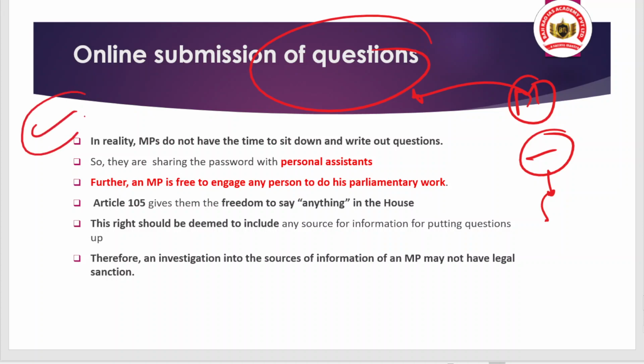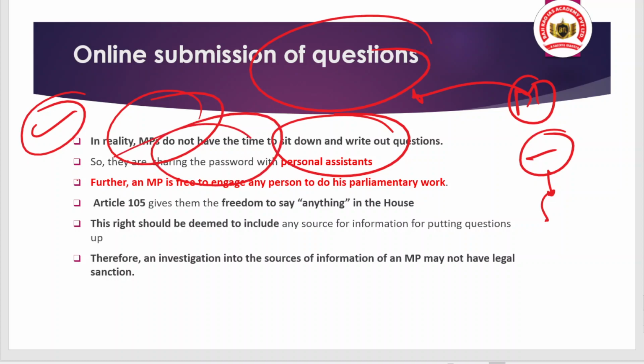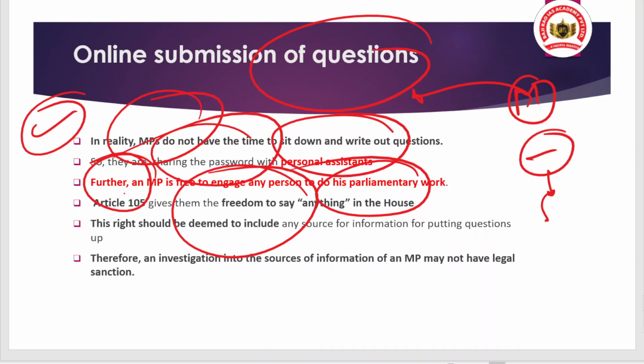But this article says that MPs do not have the time to sit down and write out the questions. So they share the password with a personal assistant, so that the assistant can do their work. Also, an MP is free to engage any person to do his parliamentary work. And Article 105 gives them the freedom to say anything in the house. That means they can also use any source of information for putting up questions.